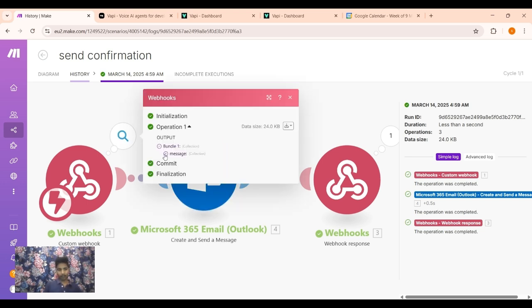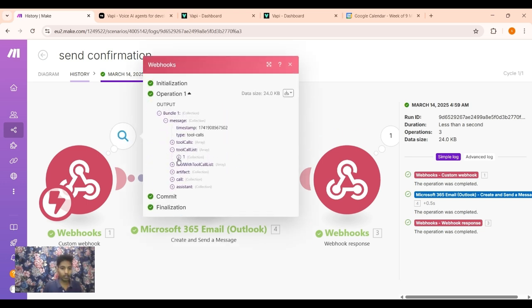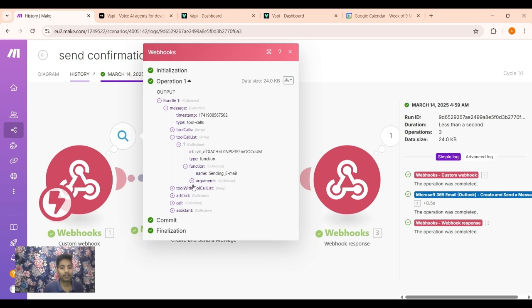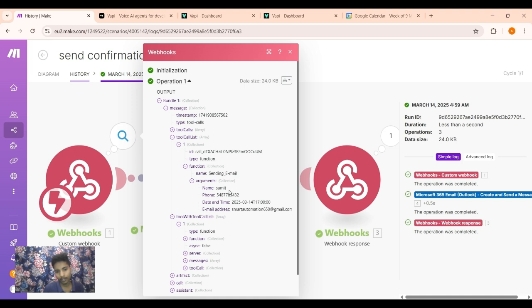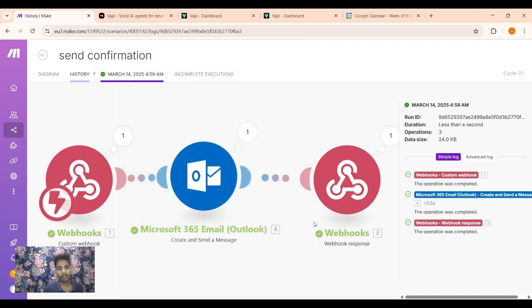It has received data: tool call list function arguments, name Sumit, phone number, date and time, and email address to send email confirmation. This has been received, and we have chosen Microsoft 365 Outlook to send emails.